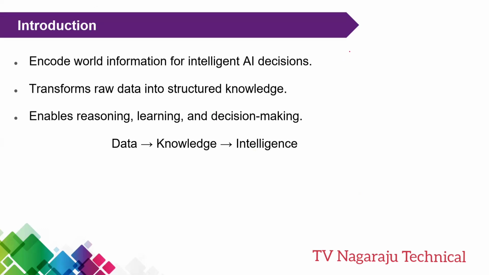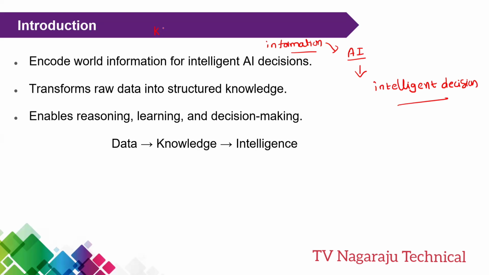Generally, what is the main role of artificial intelligence? The main role is to make intelligent decisions, right? If you want to make intelligent decisions, what do we need? We need information. Based on the information only, the AI system makes the decision.